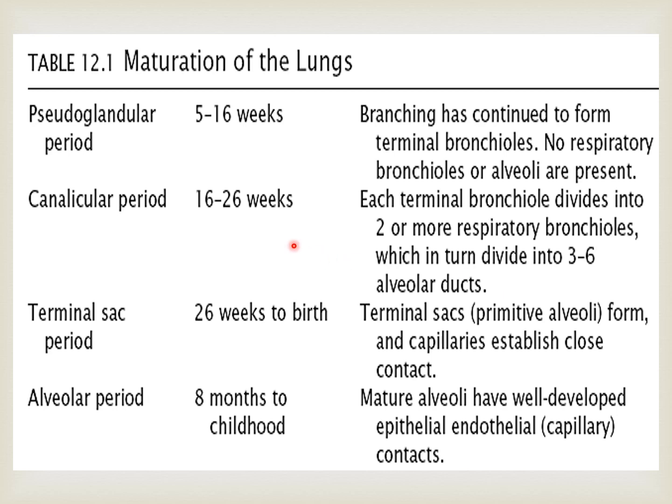So if the baby is premature and developed till the 7th month, he or she can survive because they have their respiratory bronchioles and alveolar ducts.